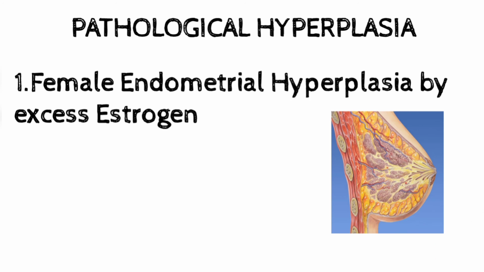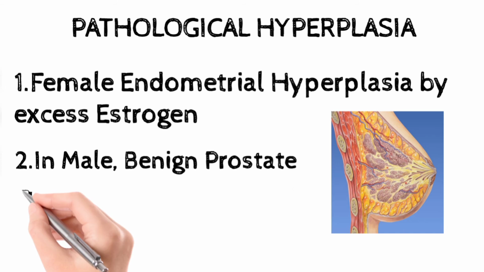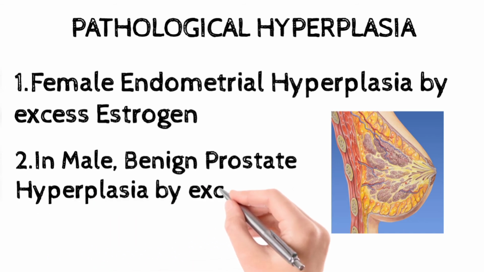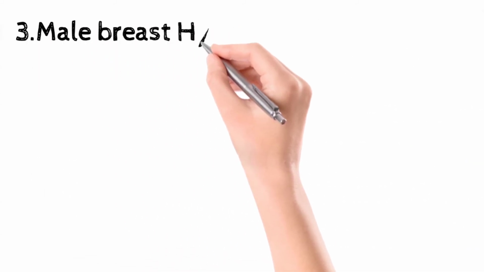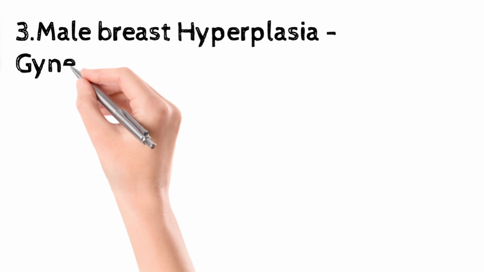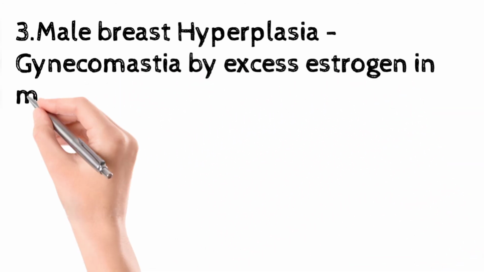The second example is in the male patient. In the male, sometimes prostatic hyperplasia can occur because of excessive androgen stimulation. The third example is male breast hyperplasia in gynecomastia by excessive estrogen.